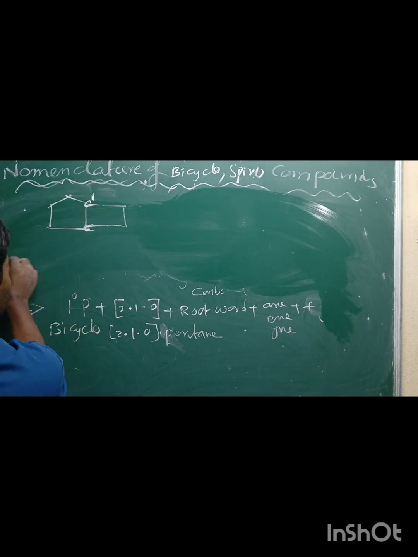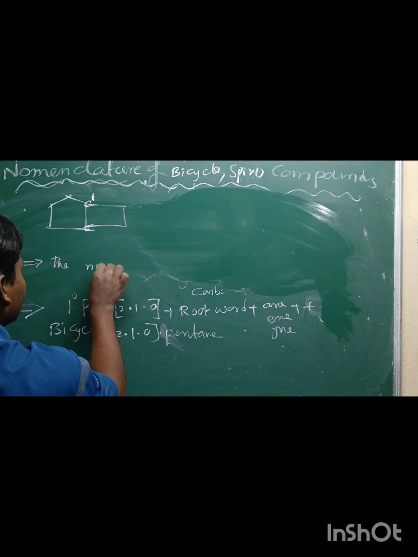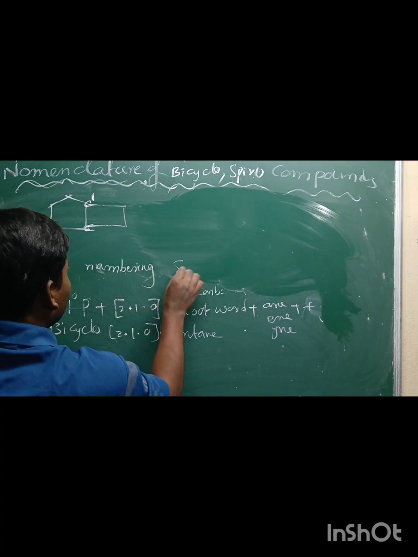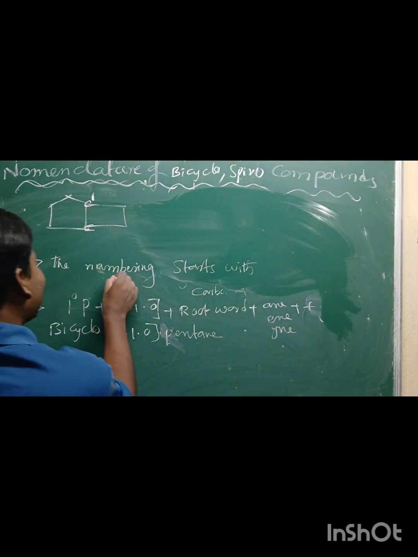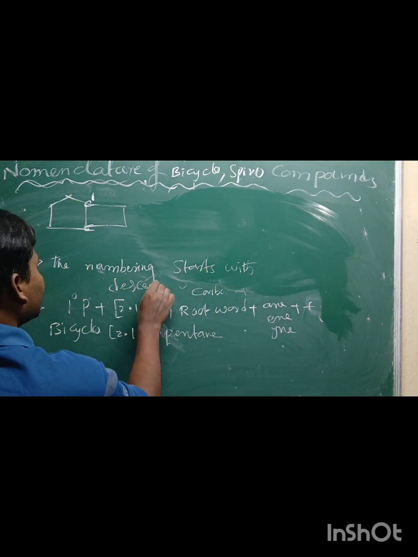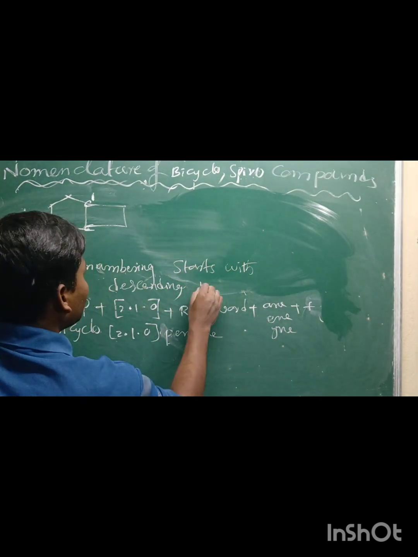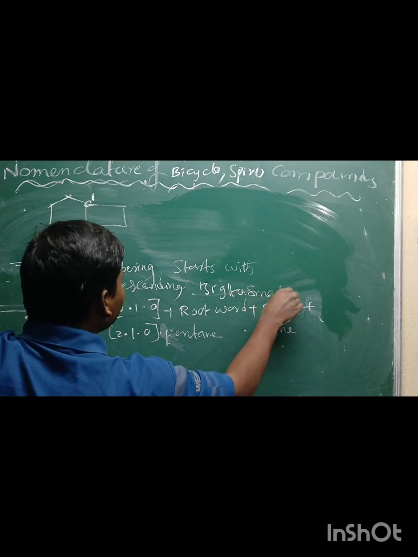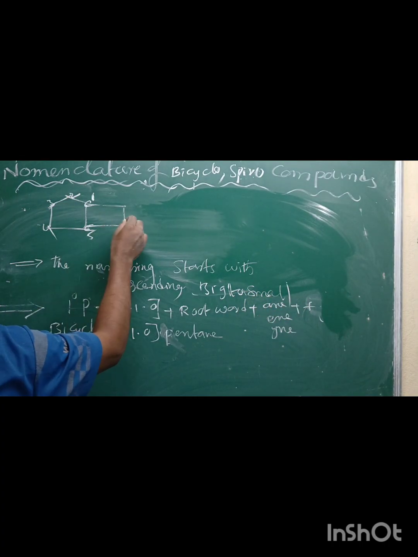The numbering starts from the bridgehead in descending order. Descending is nothing but big to small. 1, 2, 3, 4, 5, 6, 7.